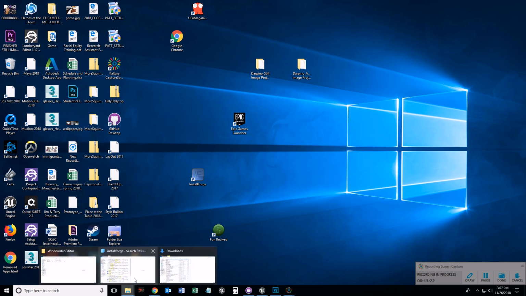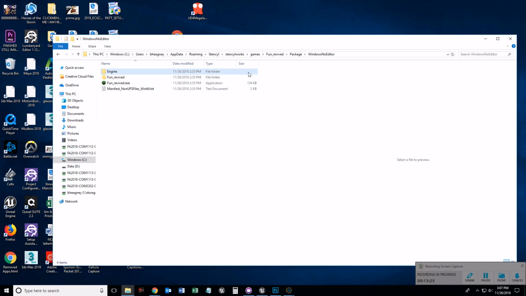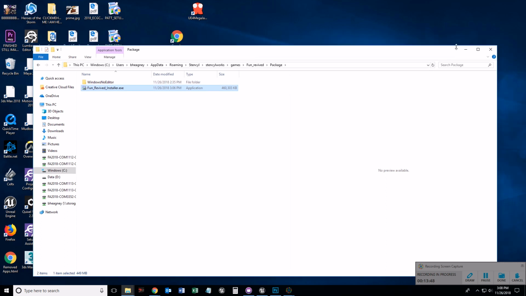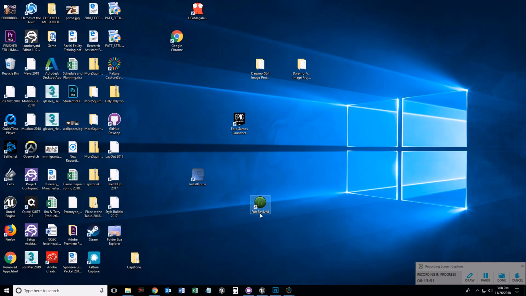Wait, let me see. If I go to package, see, here's my fun revived installer.exe. Now if we were really good, we'd change that icon there to fun revived. Oh, I remember doing this in my old days. We used to have to actually hack into our little installer and switch that icon out. But in any case, it creates a nice little custom-made installer here.